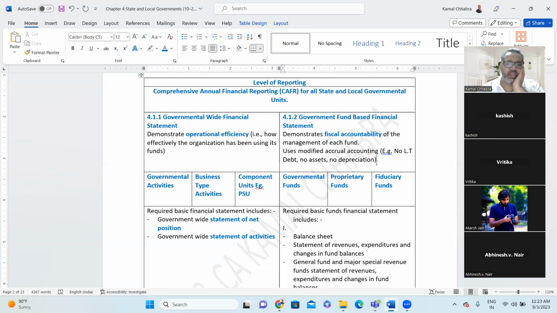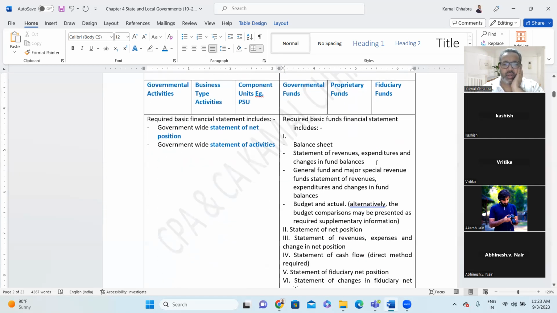And for fund financial statement, it is required to include balance sheet, statement of revenue and expenditure, and change in fund balance. Third is general fund and the major special revenue fund, statement of revenue, expenditure, and change in fund balance, budget and actual, which is alternative. The budget comparison may be presented as required supplementary information. So these are the information required for the fund financial statement.